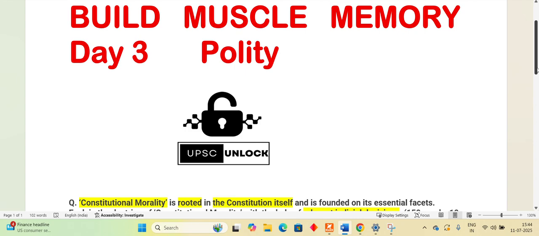It is a very controversial view. Yes, PYQs are most important, but just solving PYQs is not going to solve your entire purpose. You have to give mocks.